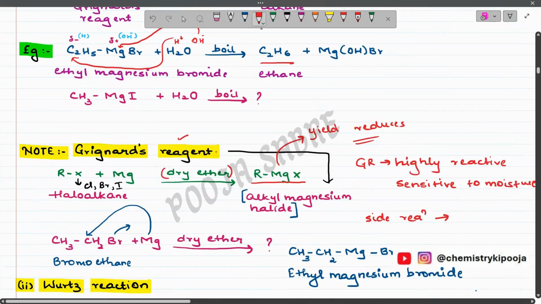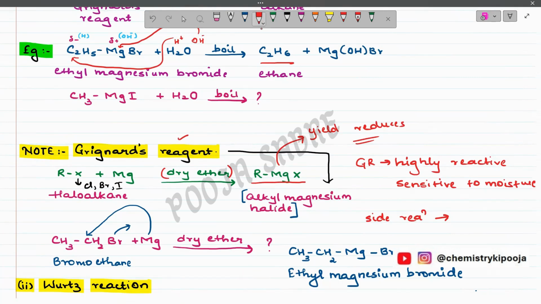Let us now have a look at one more reaction. Now this is the reaction CH3MgI plus H2O. The same way you are going to carry out the reaction, right? So this will be a test yourself question. You are going to solve this on your own and write down the answer in the comment box, or you can also DM me, no problem. In the next lecture, I will be discussing the answer to this reaction. So keep watching all the lectures.